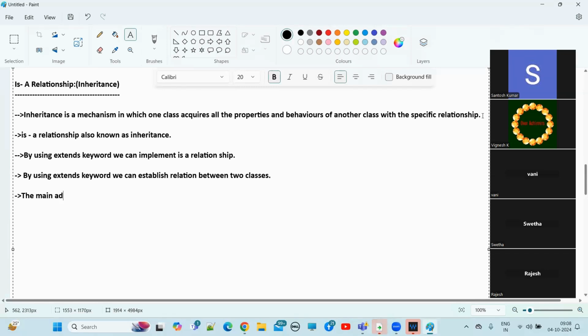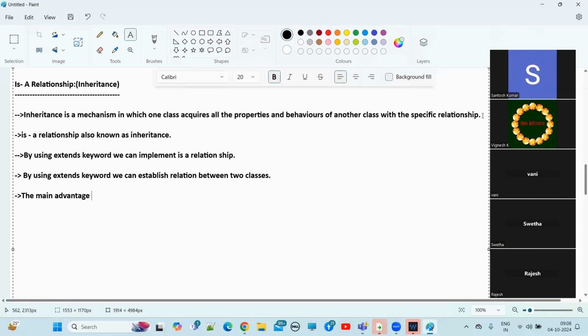What is the main advantage of inheritance? To access all the properties. Already we discussed. What is the main advantage here? All the properties and the methods we can access from another class. That is what?